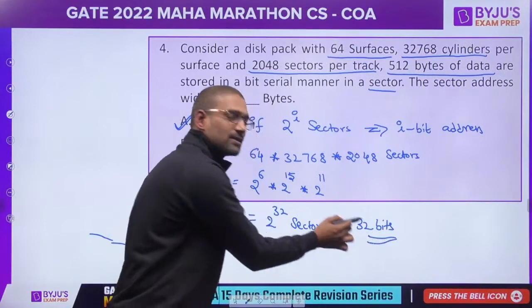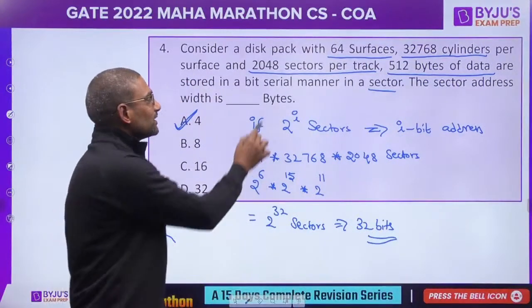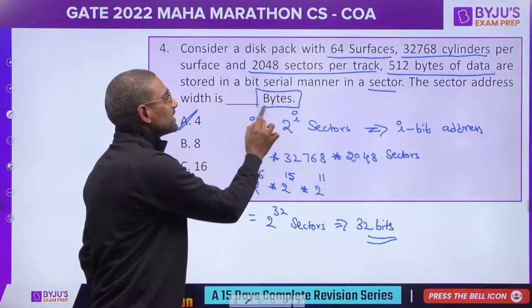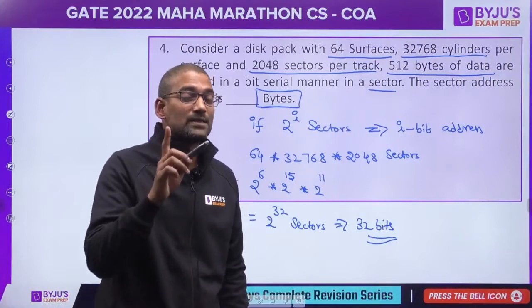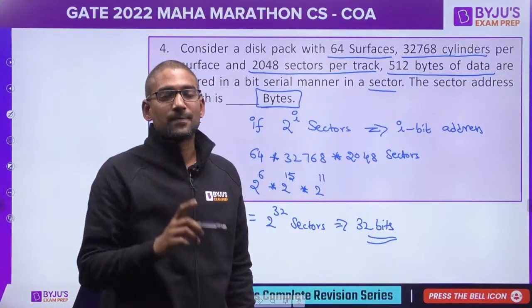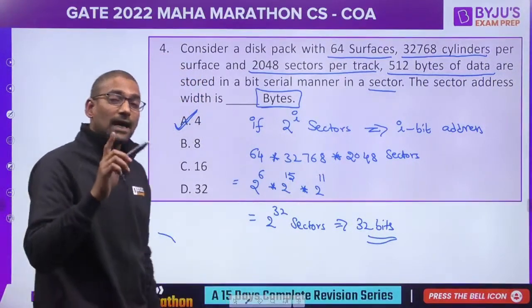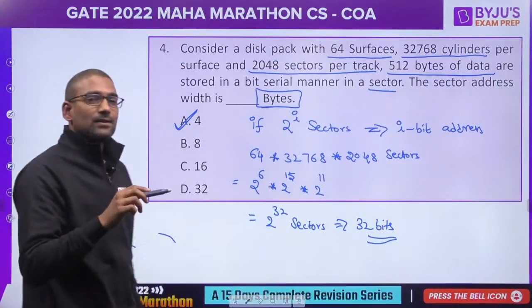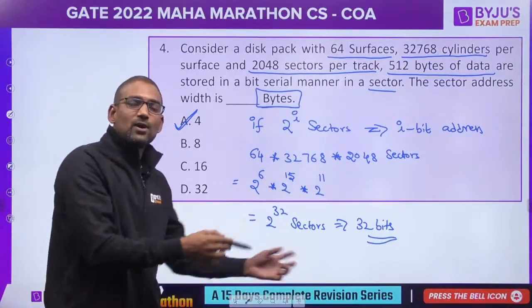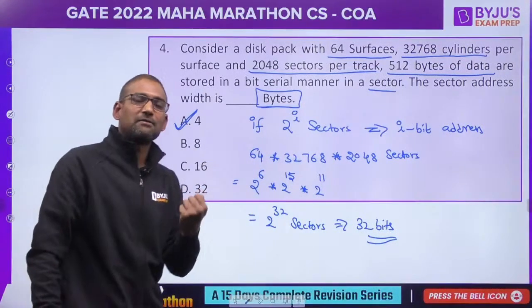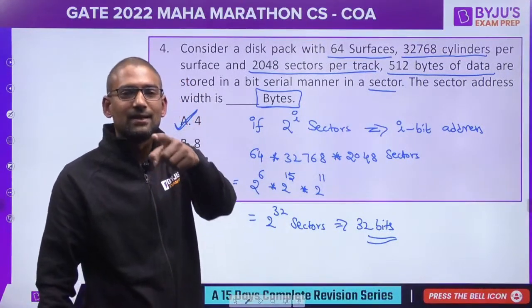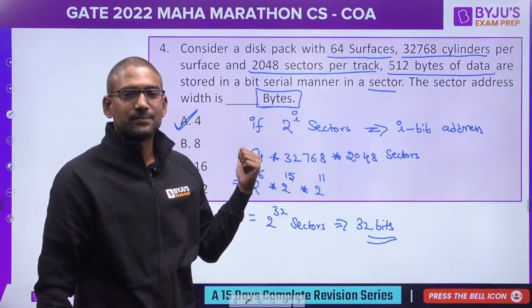So do you think you are correct? Come on, I want the address in bytes. So you should read the question carefully. If you solve it partially and select 32 and think you have answered correctly, ultimately it is going to be a wrong answer.